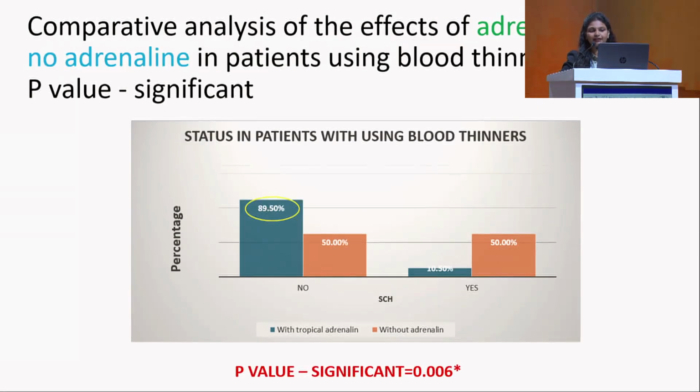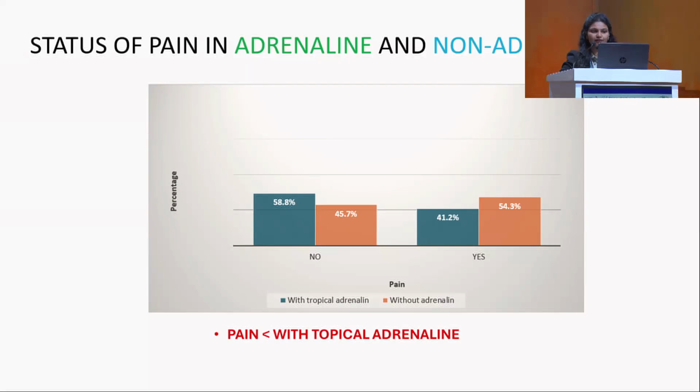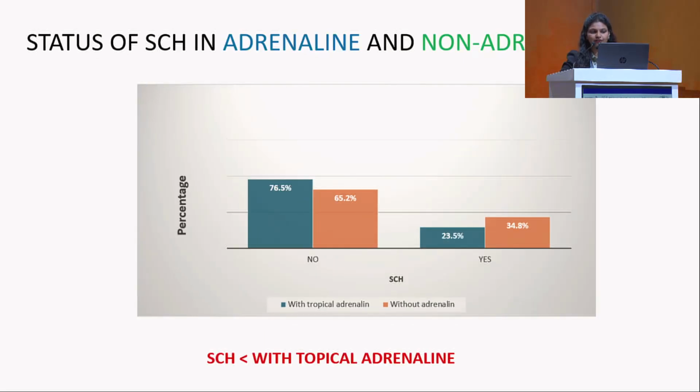In patients using blood thinners there is a significant result of almost 89%. The status of pain with adrenaline and without also shows a positive result of almost 58%. Overall, subconjunctival hemorrhage was reduced by almost 76.5%.